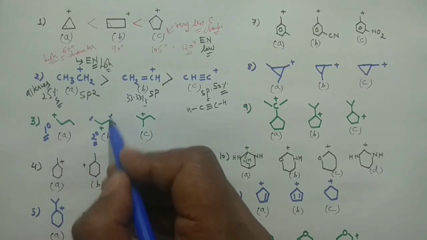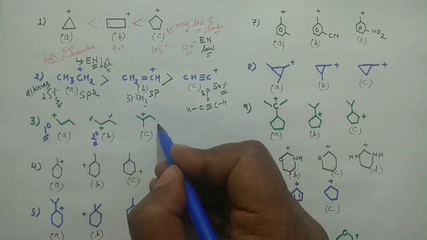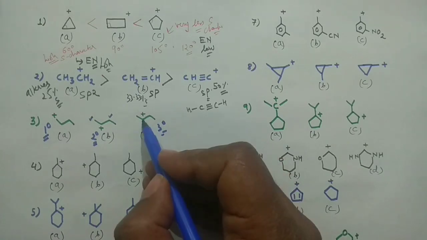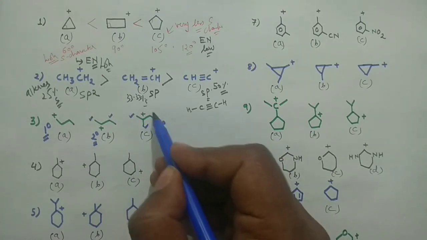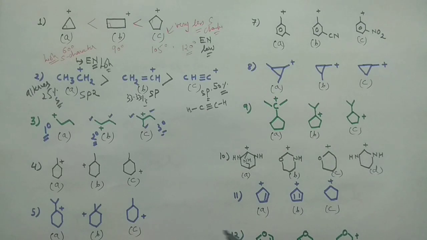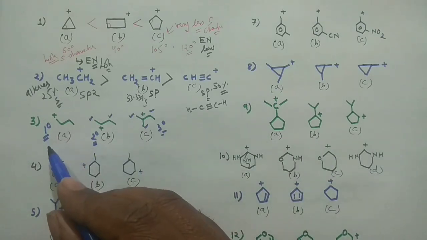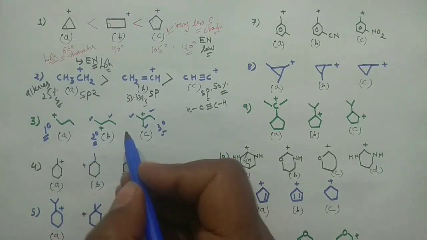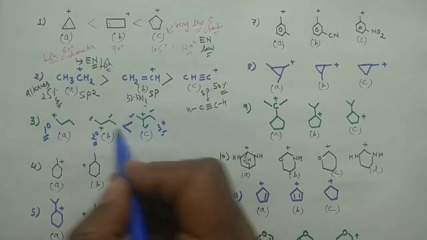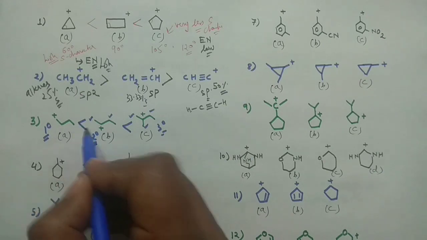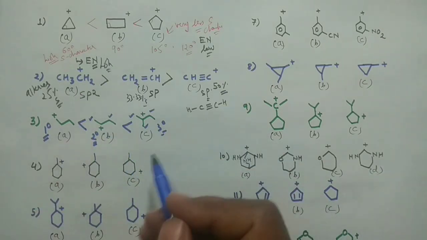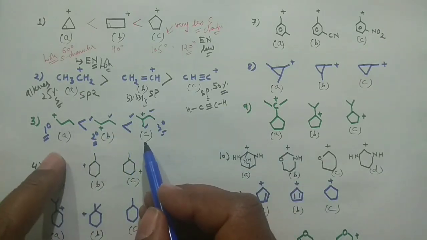It is a 3 degree carbocation because it is connected with 3 carbons. You know your tertiary carbocation is the most stable and your primary is the least stable. So this is the most stable one, this is the second one, and this is the least stable one. So C is the most stable and A is the least stable.